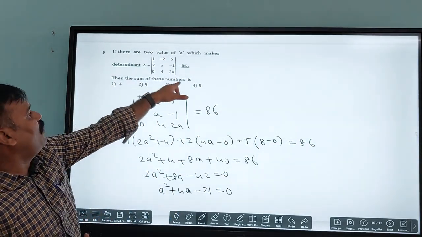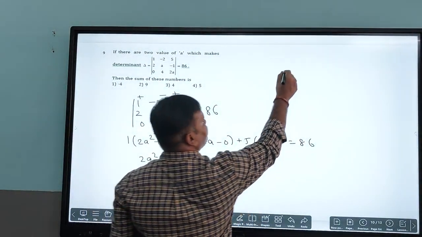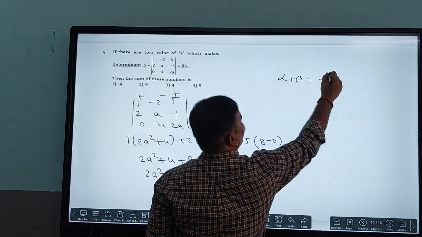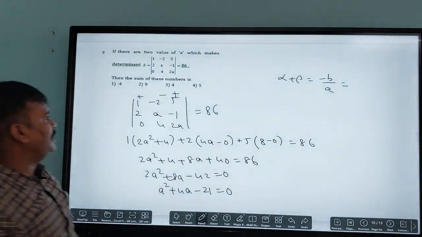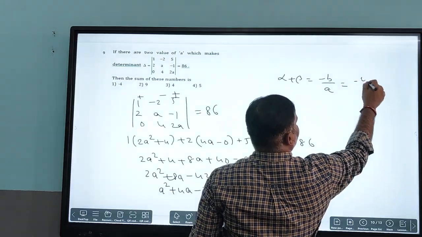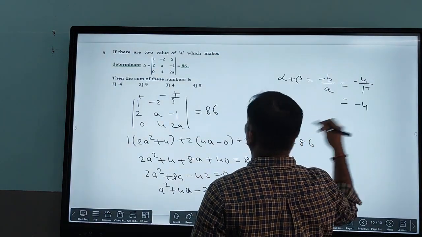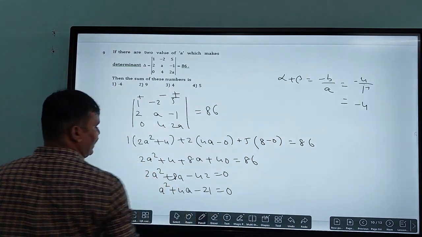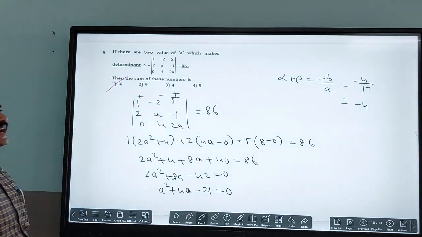Then the sum of these numbers: you know that the sum of the roots of the equation is alpha plus beta is equal to minus b by a. What is the minus b we have here? b is nothing but 4 and a is nothing but 1, so that is minus 4. So according to that, which is the correct option here? Option 1 is the correct one.